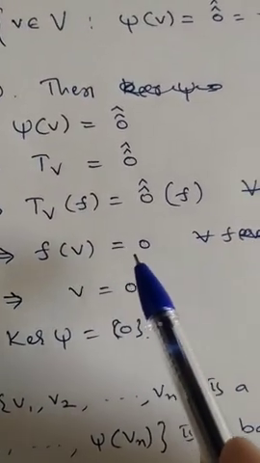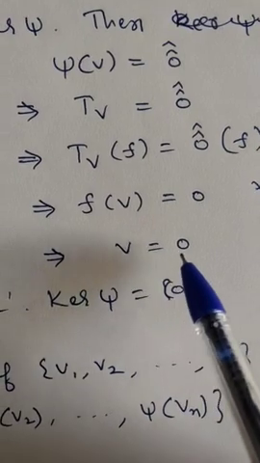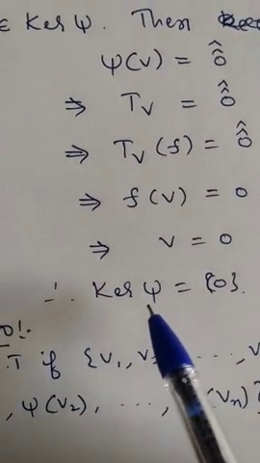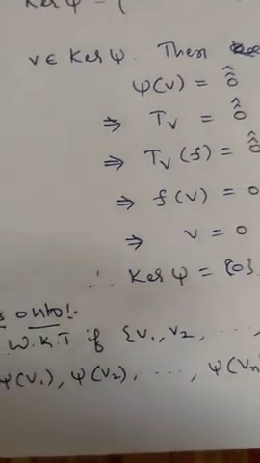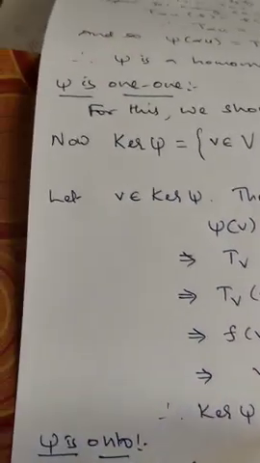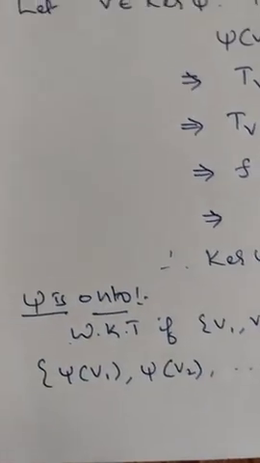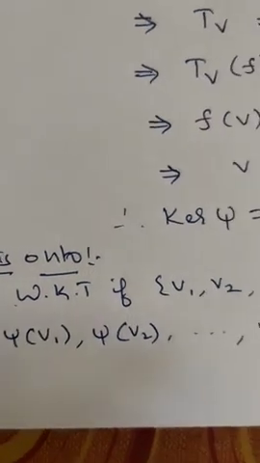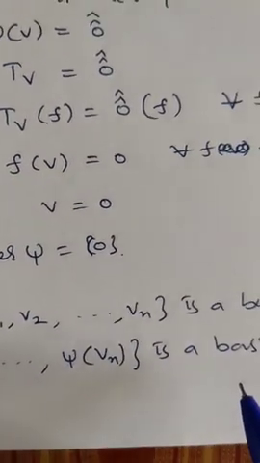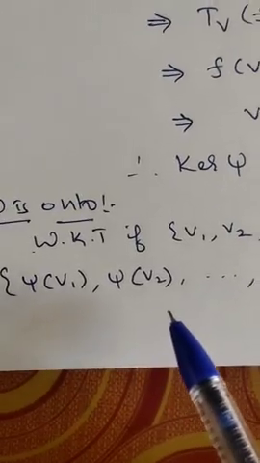Now, f of v is 0 for every f belongs to V cap implies v itself is 0. Therefore, kernel of xi contains only the 0 element. Therefore, we can say xi is 1-1. Next, xi is onto. So now we know that if v1, v2, etc., vn is a basis of V, then xi of v1, xi of v2, etc.